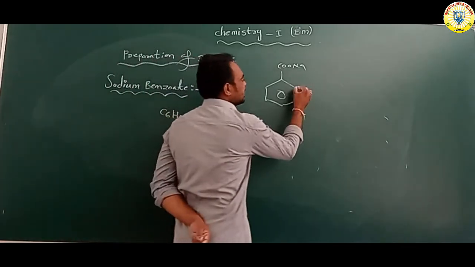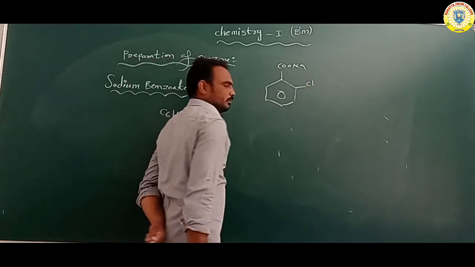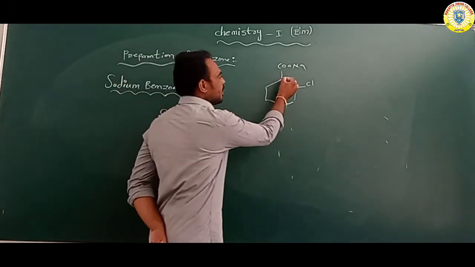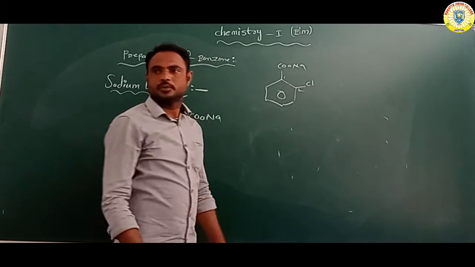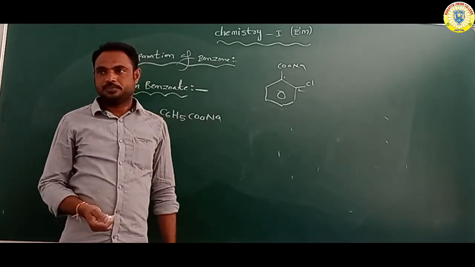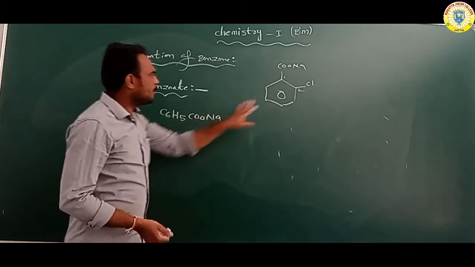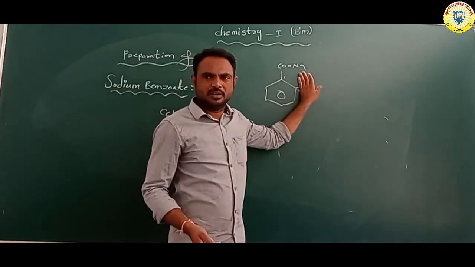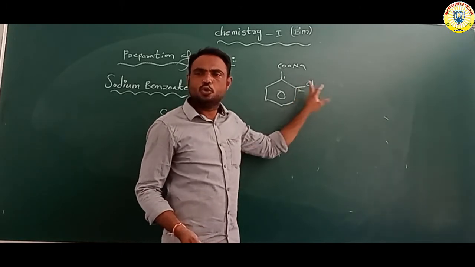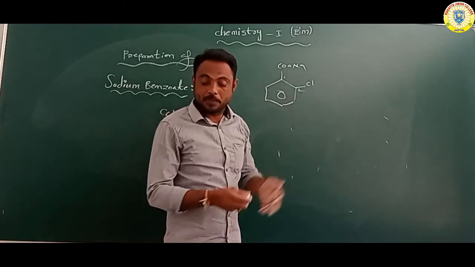Suppose it is attached with one chlorine. We have given the numbers 1, 2. 2 chloro sodium benzoate, since chlorine is attached at the second place.